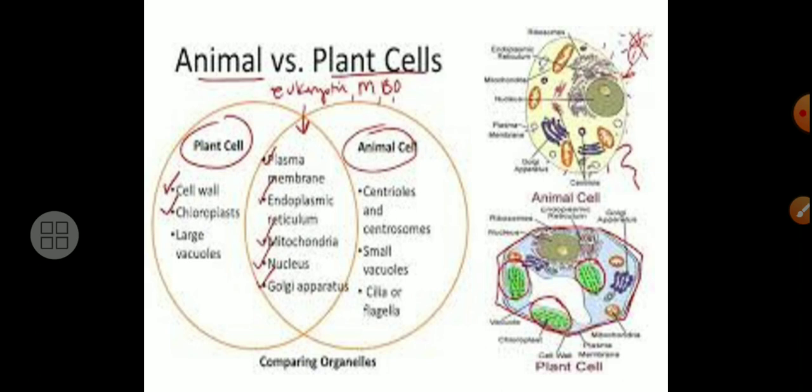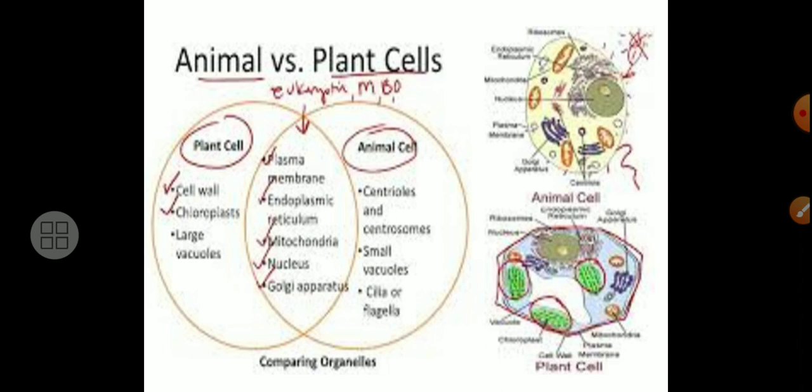Again, as a teacher of botany, I have to say that we have just learned the plant cell structure, and the difference between the animal cell and plant cell. In a plant cell, the extra parts are the cell wall, chloroplast and large vacuoles, which are absent in the animal cell. But centriole is the part that is absent in a plant cell.